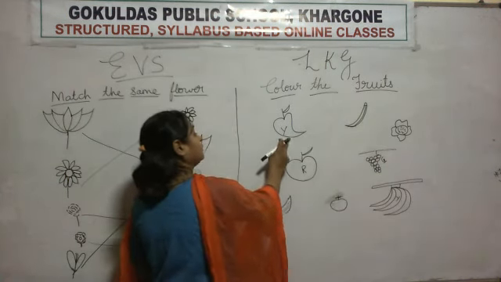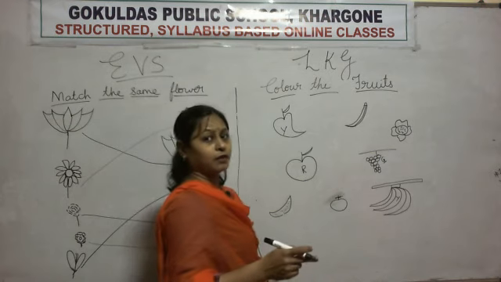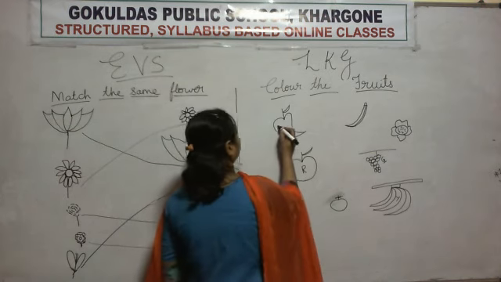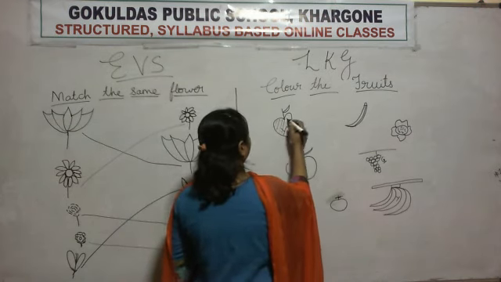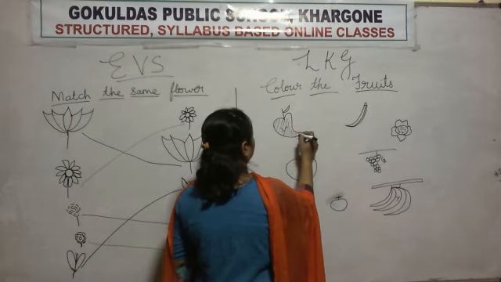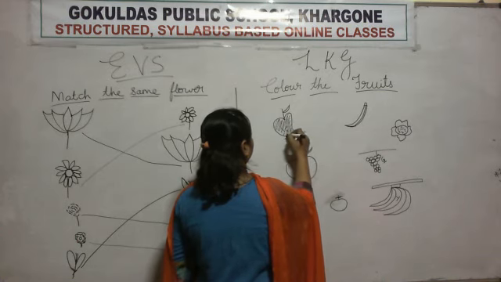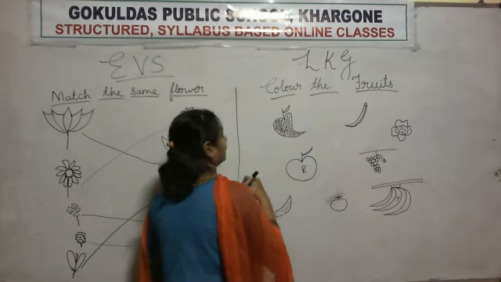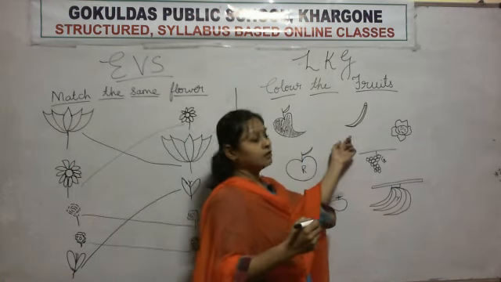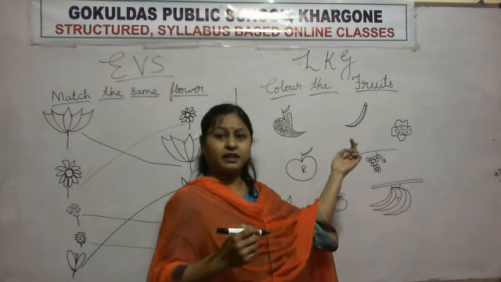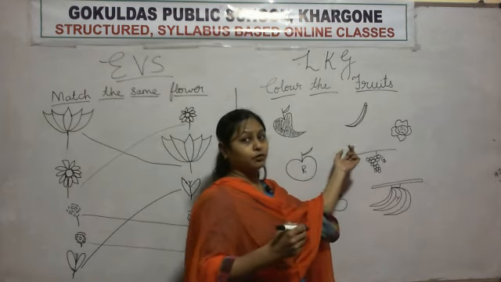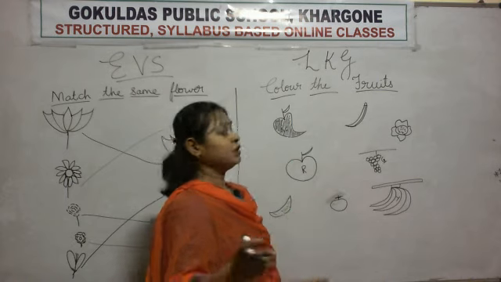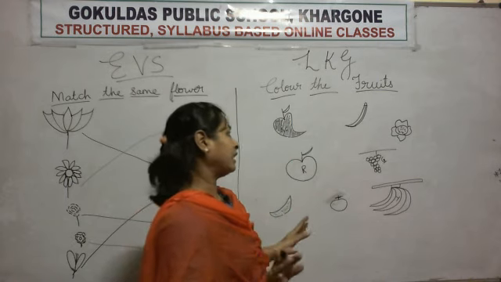Which fruit is this? This is mango. So what will you do? You will do yellow color. Okay. What is this? This is lady finger. So is lady finger a fruit? No, it is a vegetable. So you will not do any color.